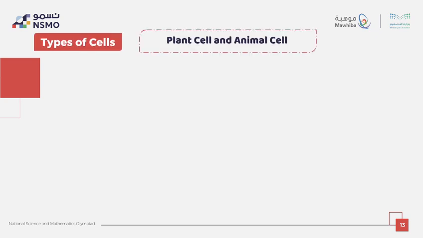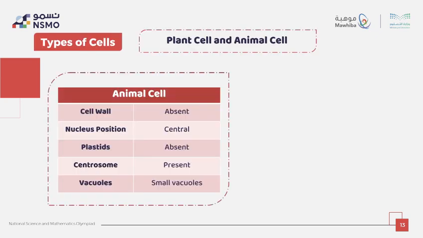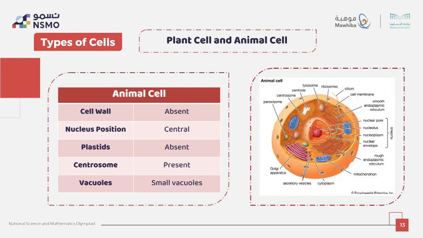On the other hand, this slide shows the key features of an animal cell, helping us to compare it with a plant cell. Let's begin with the cell wall. The only kingdom among all living organisms that doesn't have a cell wall is animal cells. So the cell wall does not exist in animal cells, and this gives them a unique feature. The nucleus position here is central.